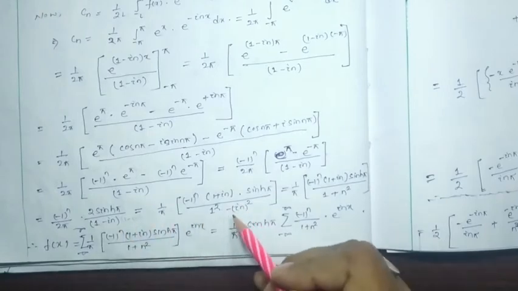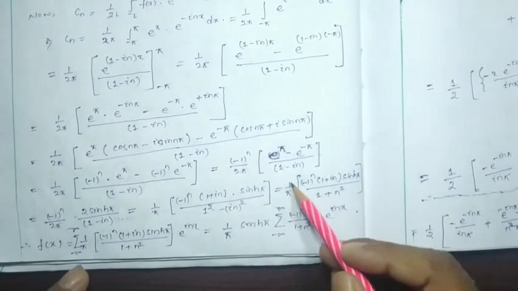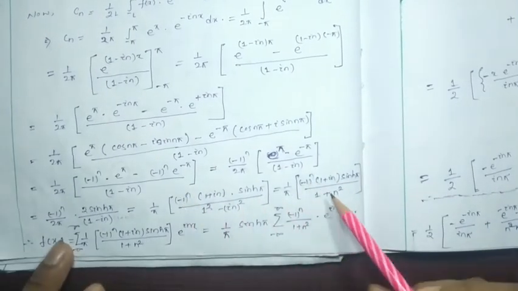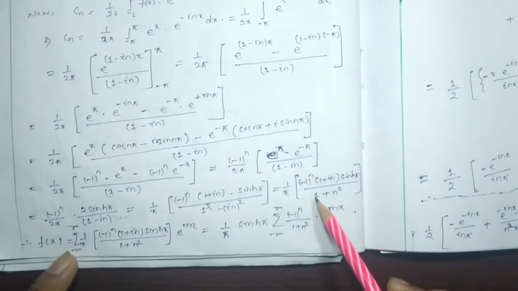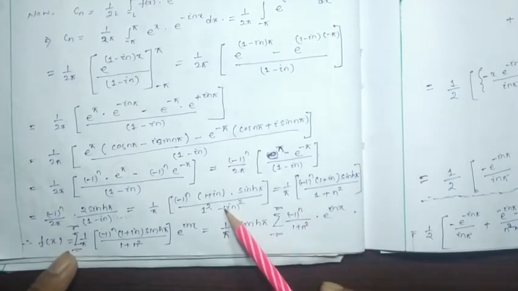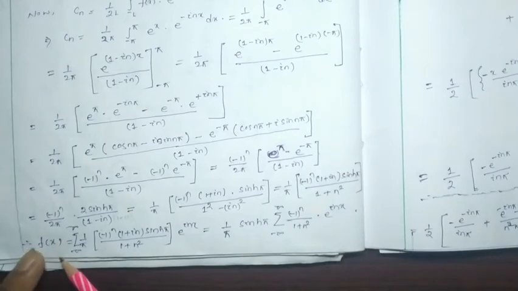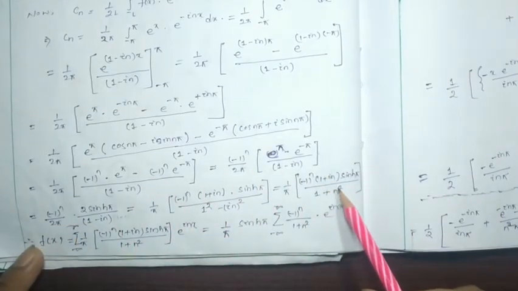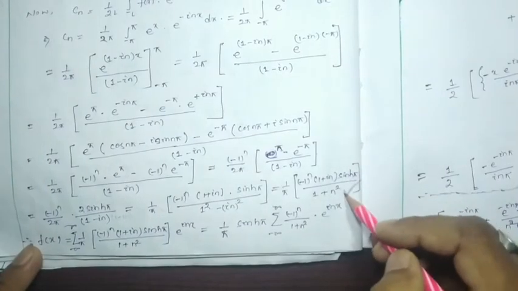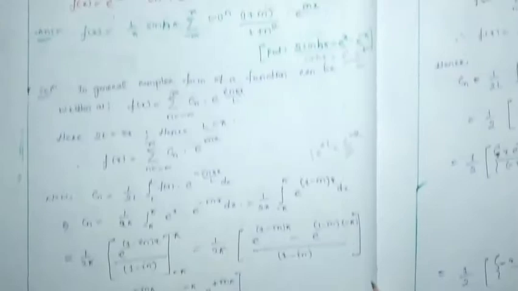So 1 square minus in square, so it will be nothing but 1 by pi minus 1 to the power n, 1 plus in sinh pi, whole divided by 1 plus, here i square is nothing but minus 1, minus minus plus n square. So if we can write, if we are going to put this value, it is nothing but our Cn. Okay, now I am going to put this Cn value over here.